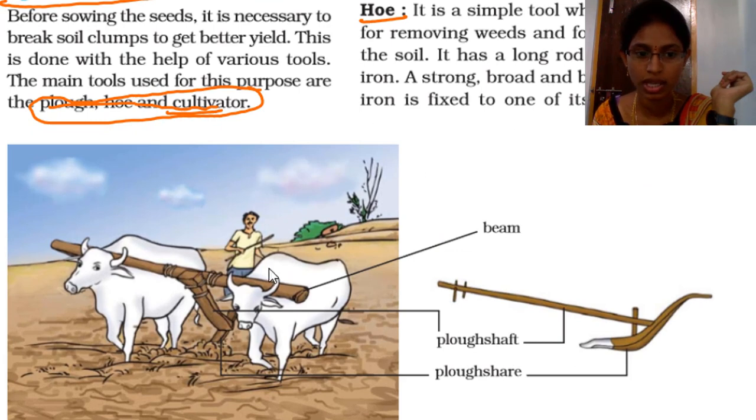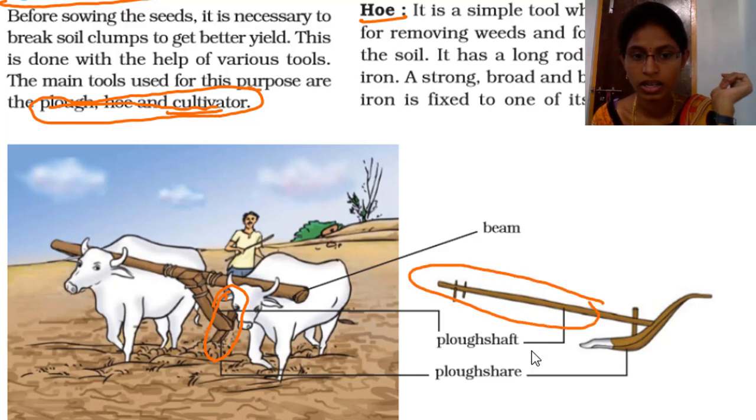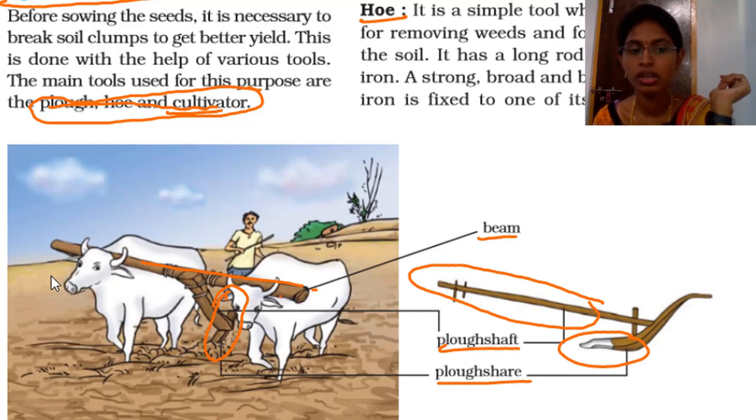If you see this image, here you are going to see the plow. This part we are going to call plow shaft, and this part we are going to call plowshare. By using a beam, they put this beam on the neck of the bulls, and while the bulls are walking,